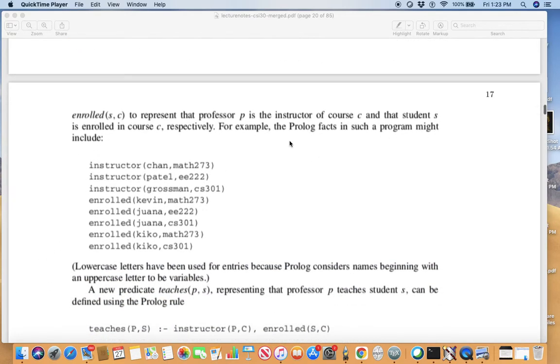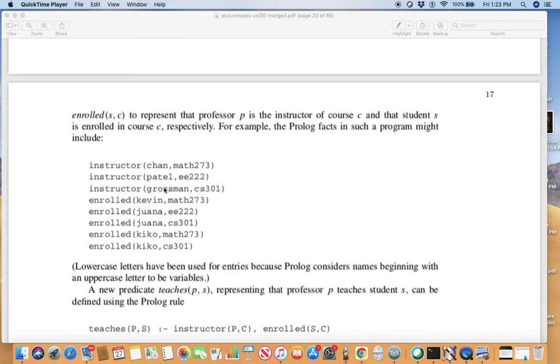For example, Prolog facts might be instructor(chan, math273). What does this mean? Chan is the instructor of the course Math 273. Instructor(patel, ee222). Instructor(grossman, cs301).